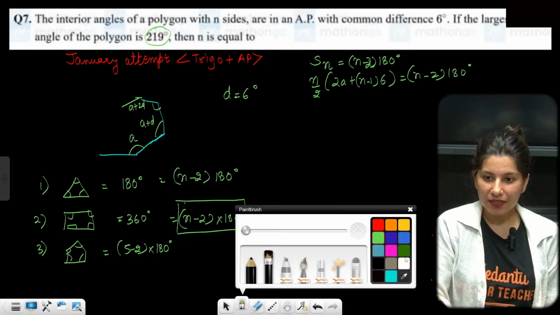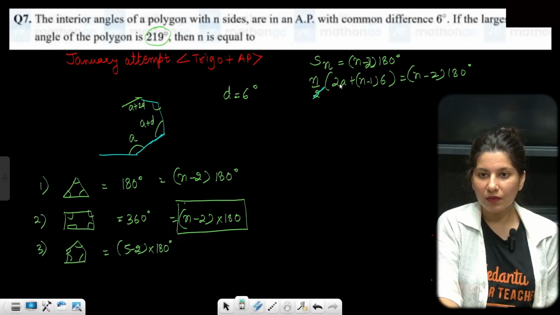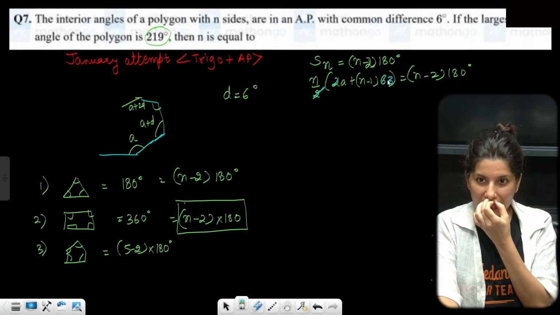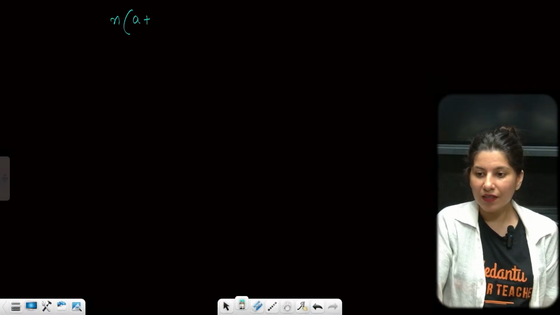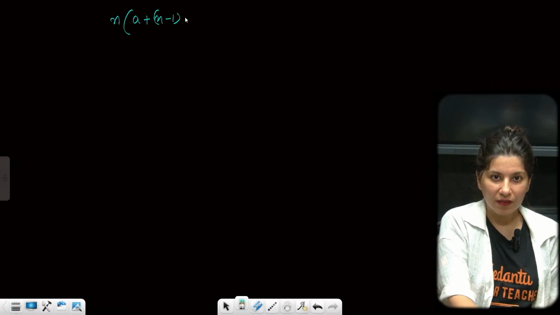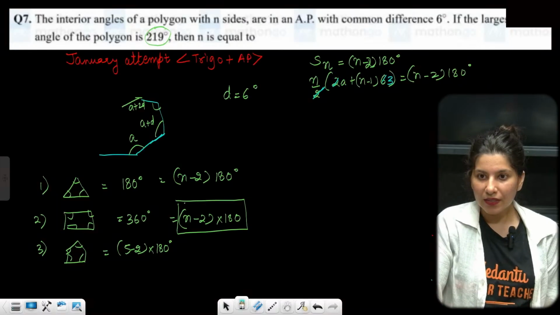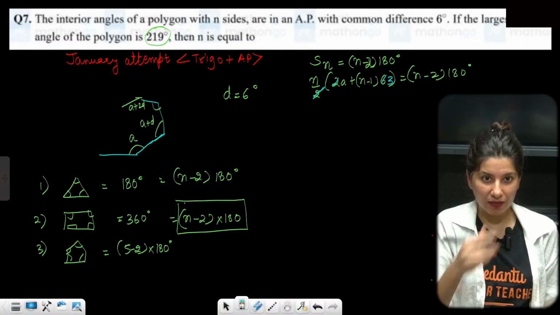So now, with d equal to 6, clearly we have an equation: n by 2 into (2a plus (n minus 1) into 6) is equal to (n minus 2) into 180 degrees. This is the first equation in terms of a and n. Now,